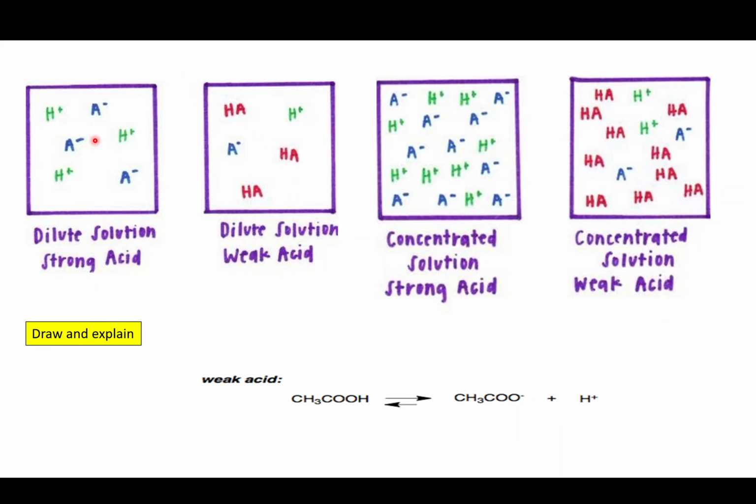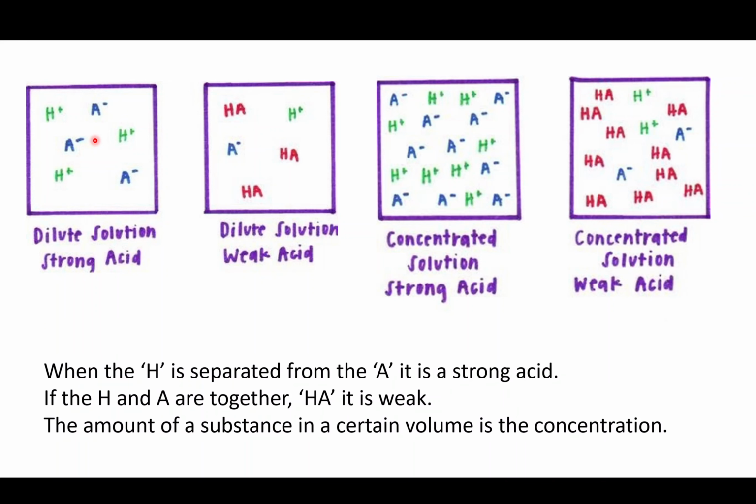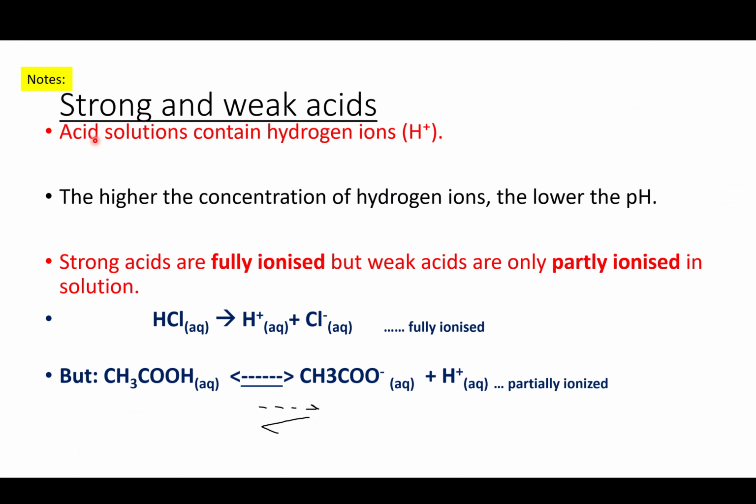So that's that summarized. When the H is separated from the A, it's a strong acid, and when they're together, it's a weak acid. The amount of a substance in a certain volume is called a concentration. Strong acids are fully ionized, but weak acids are only partly ionized in solution.